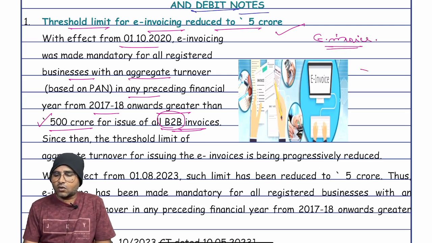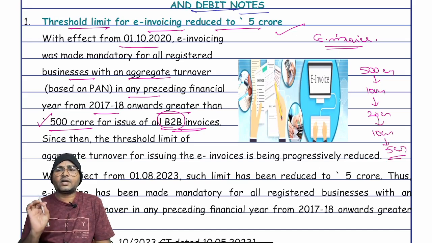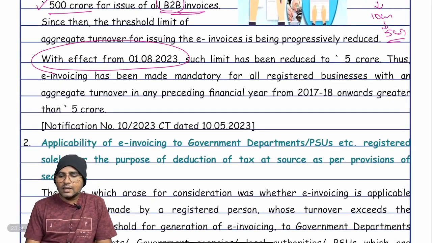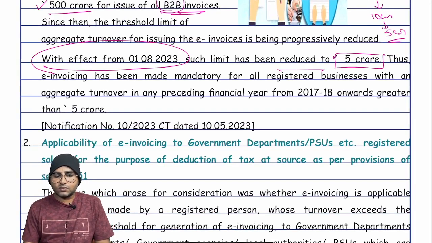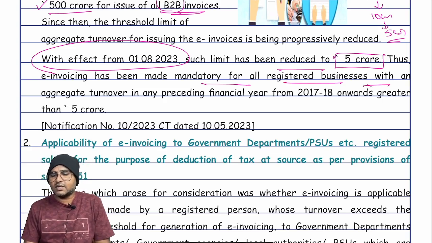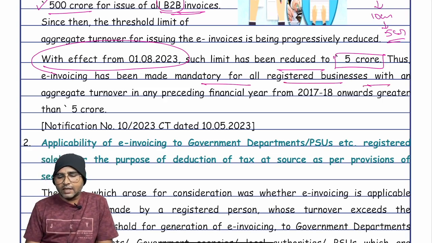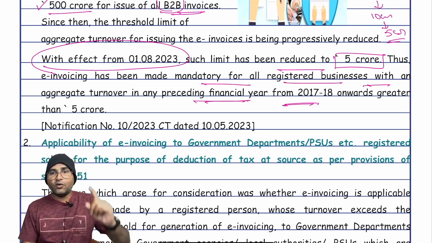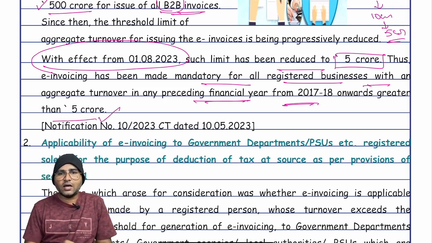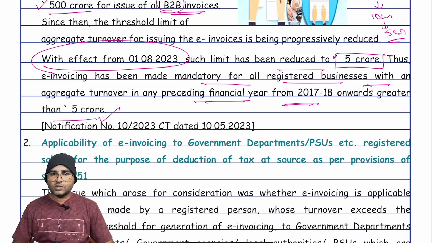Such 500 crores of aggregate turnover was reduced to 100 crores, then to 20 crores, and again to 10 crores. Now such limit has been reduced to 5 crores. With effect from 1st August 2023, such limit has been reduced to 5 crores. Thus, e-invoice has been made mandatory for all registered business persons with an aggregate turnover in any preceding financial year from 2017-18 onwards greater than 5 crores. Are you clear? Suppose, taking an example.